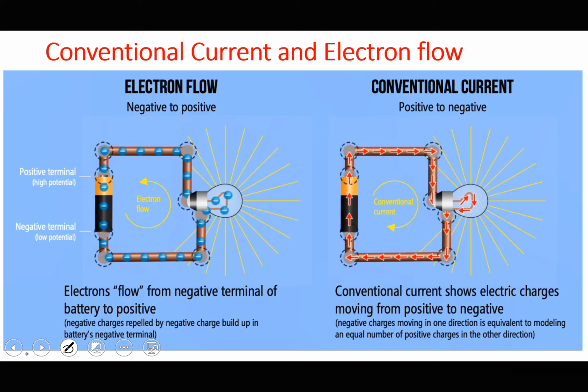So it makes sense for us to think about current as flowing from positive to negative, because we believe that electrons cannot move to the negative, because the negative terminal would repel them. So we believe them to be moving from negative to positive. If electrons move from negative to positive, it is equivalent to modeling an equal number of positive charges moving from the positive terminal to the negative terminal. That's why we assume that conventional current should flow from positive to negative.